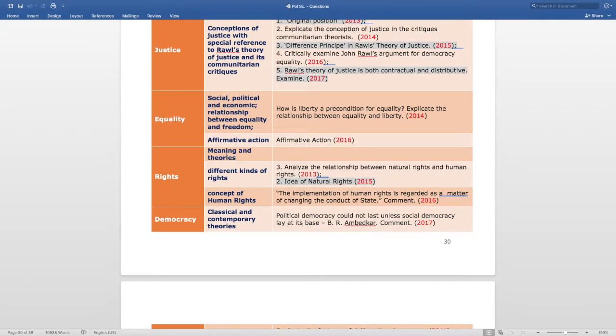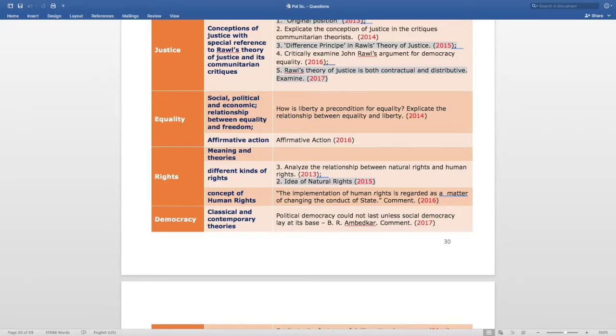Now the next topic is equality. The subtopic is social, political and economic equality, and the relationship between equality and freedoms. The question from this section is: how is liberty a precondition for equality? Explicate the relationship between equality and liberty. This question is asked in 2014.